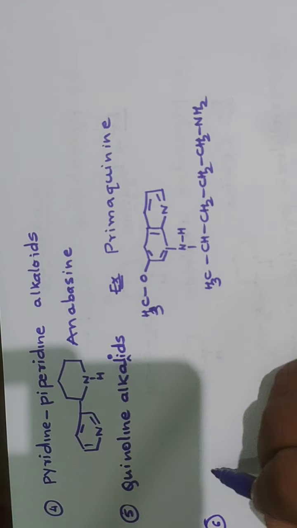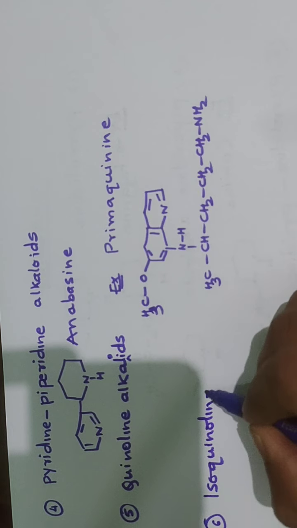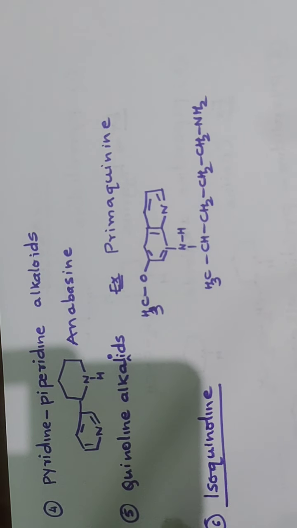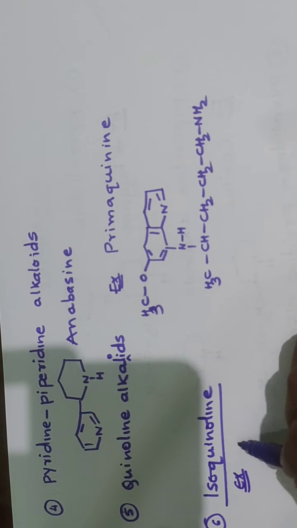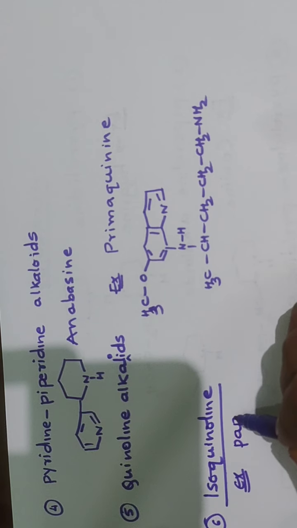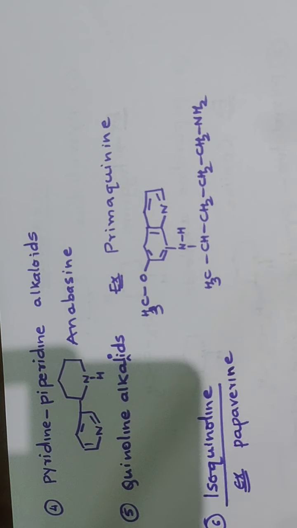Okay. Another class of alkaloids are called isoquinoline alkaloids. These isoquinoline alkaloids contain heterocyclic ring system, that is isoquinoline. Example of this is papaverine. Papaverine is an example. Structure of papaverine is like this.